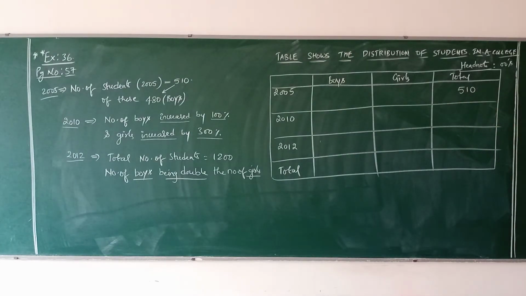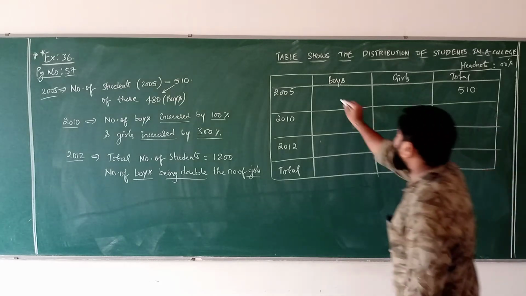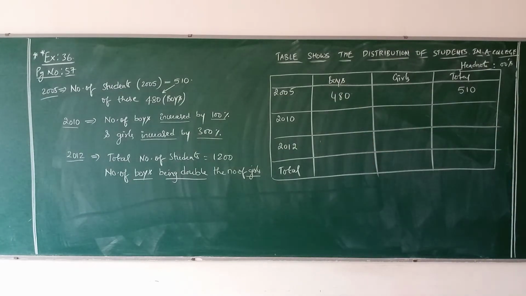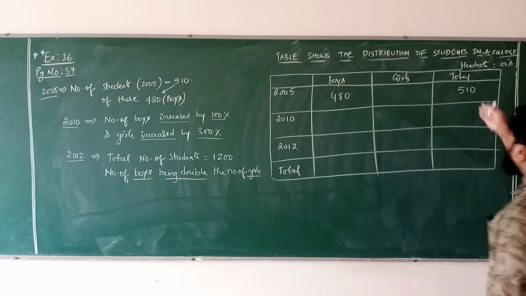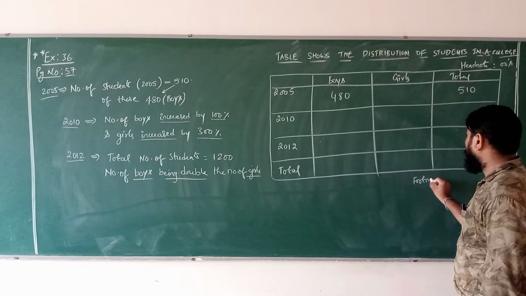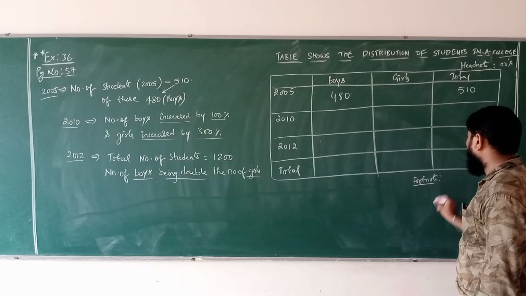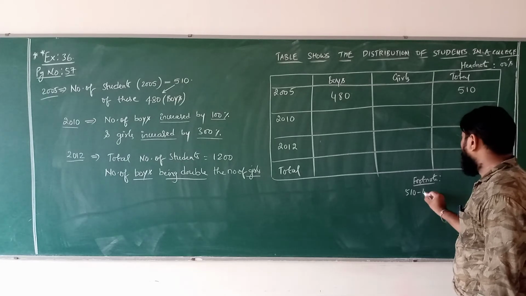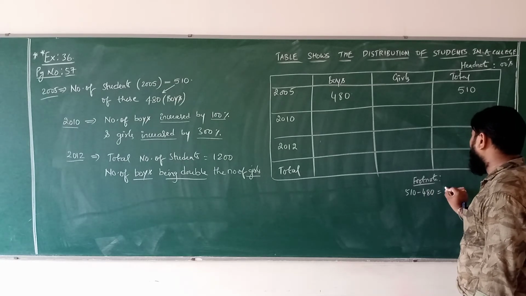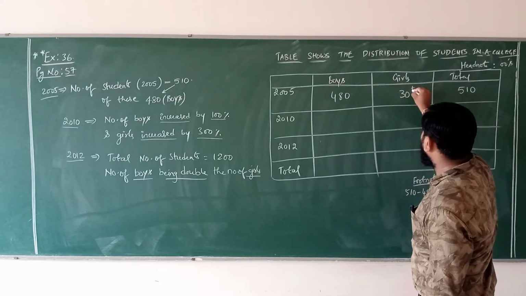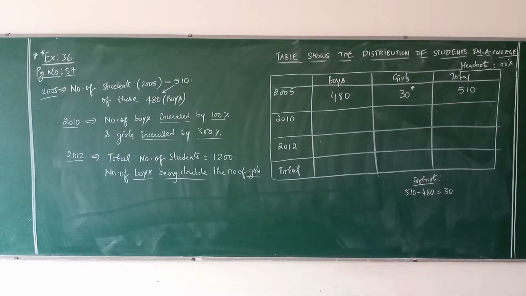Of these, 480 are boys. Out of 510, 480 are boys, it means 510 minus 480, you will be getting 30. So here 30 girls are there in 2005.